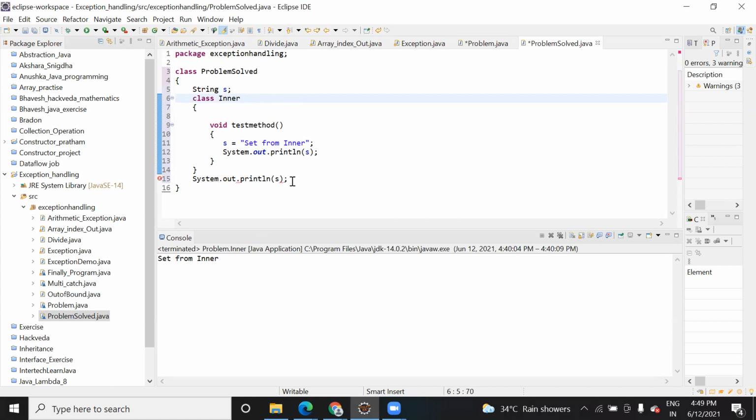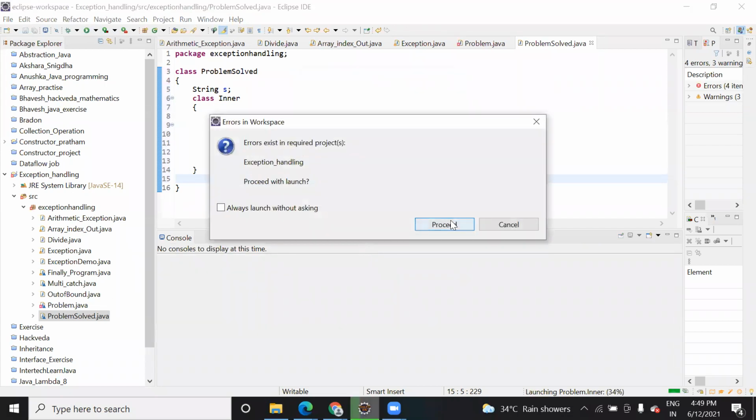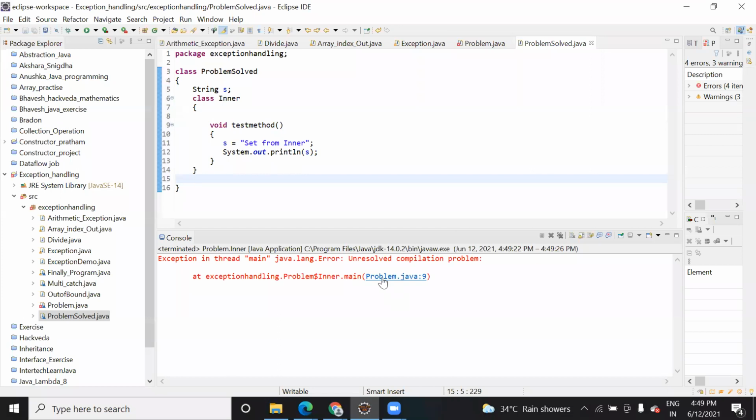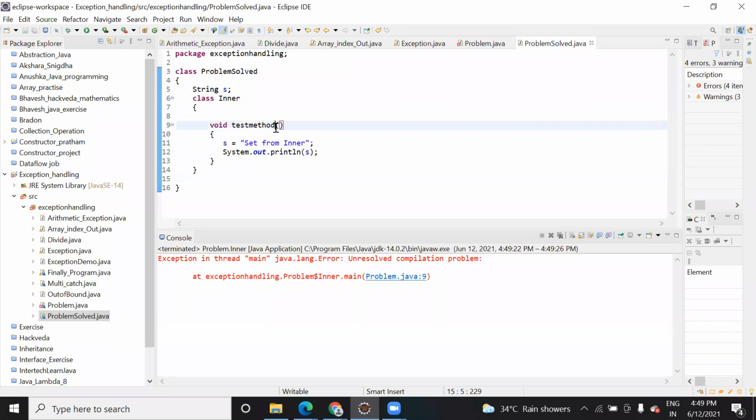So this was actually the thing. We were not getting an error, but while printing, it was not printing anything. We have checked this also. Let me run this. It's not going to print. It will give an error because there is no main method. That is one thing. But one more thing was that this s is not accessible here. I will add main. That is not the issue. Let me add a main.